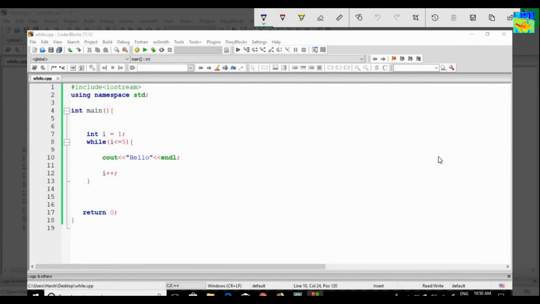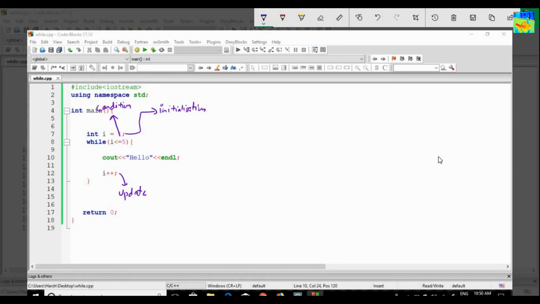So first of all, this is my initialization, the first part of the loop. This is my condition, I less than or equals to 5, and this is my update. Okay, so all 3 components of a loop are present.